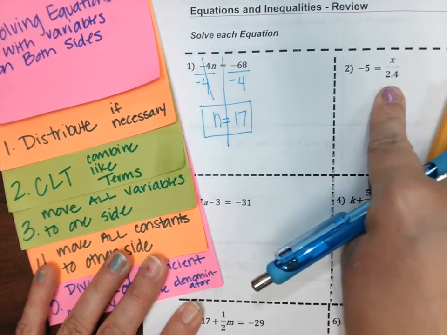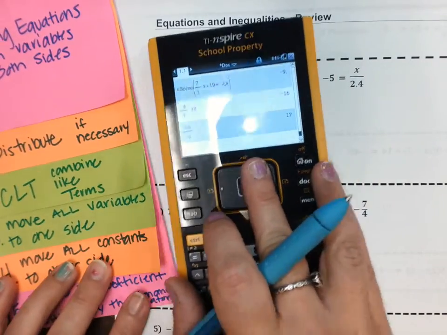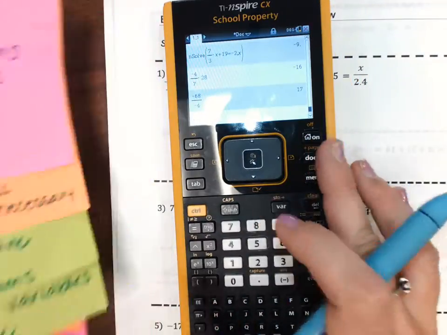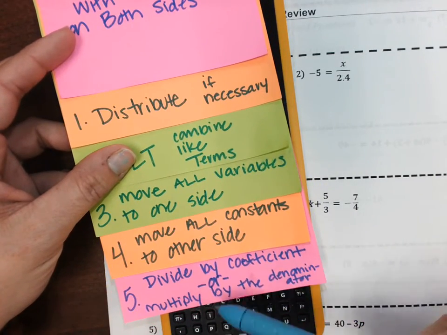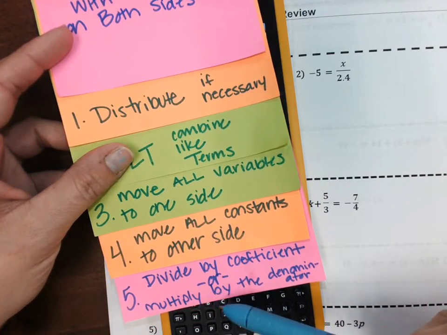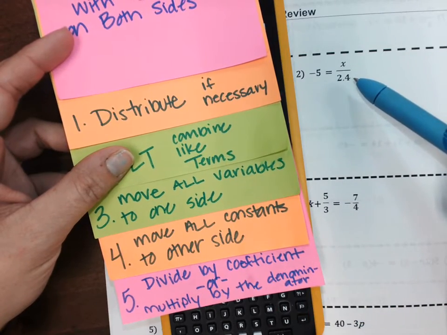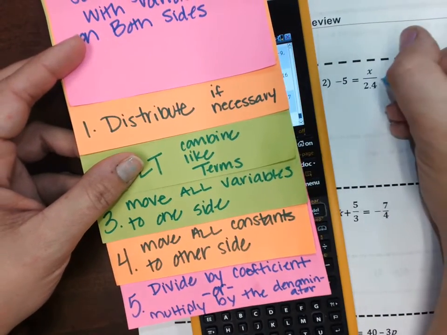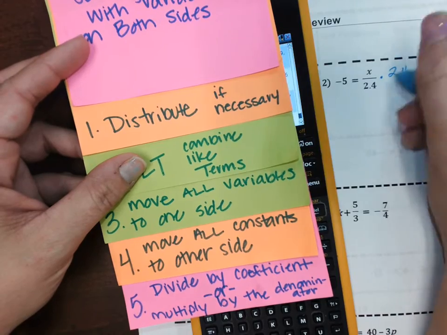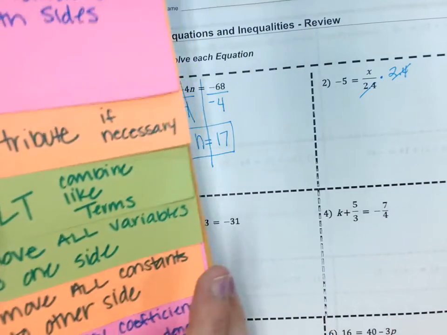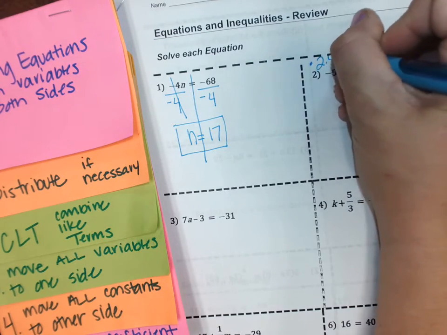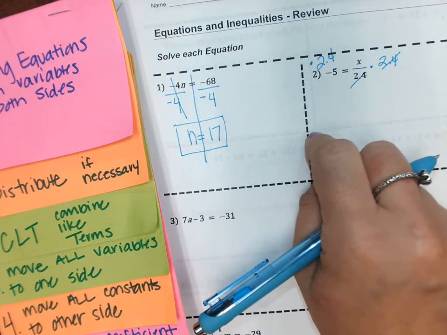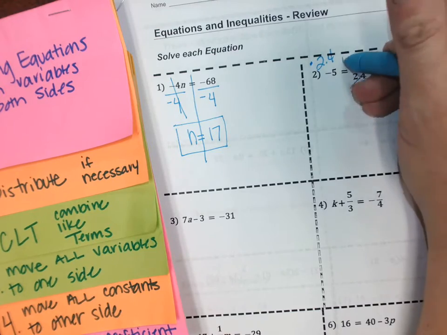All right, number 2. Hopefully you're also recognizing that the very last step you need to do is either divide or multiply by the denominator. See how you're going to multiply by the denominator? So we'll say times 2.4. If I do it on the left, I better do it on the right. So I'm multiplying by 2.4 on both sides.